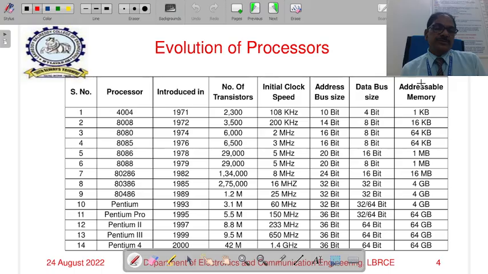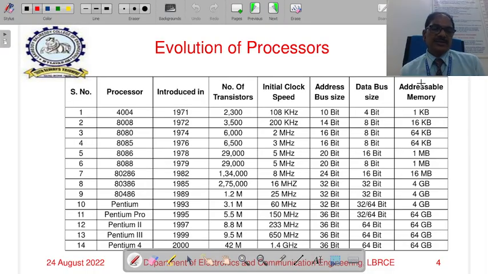The difference between the 486 and Pentium, though both are 32-bit, is that the Pentium has 16 KB of internal cache memory, 8 KB for program and 8 KB for data, whereas in the 486 the same 8 KB is used for both program and data. In the Pentium, 8 KB is separate for program and another 8 KB separate for data. That is the difference, and coprocessors are built in from the 486 onwards.